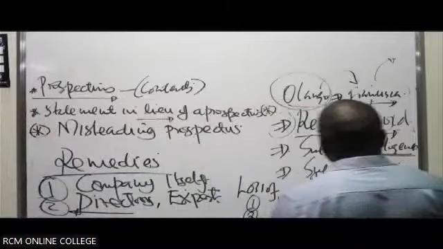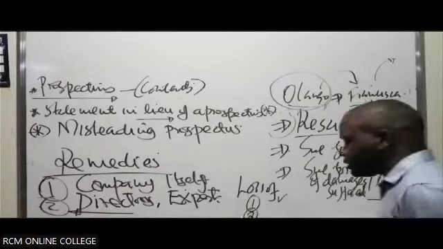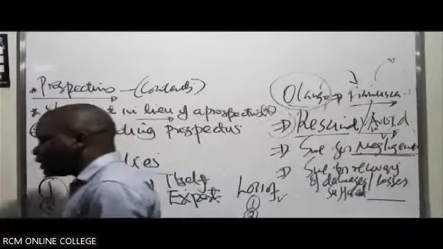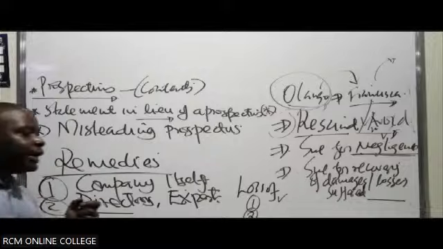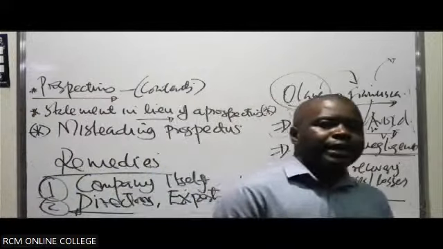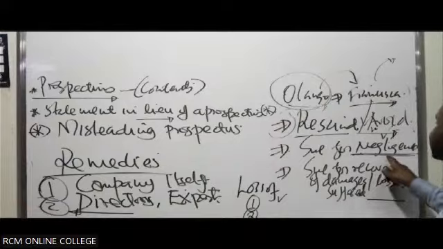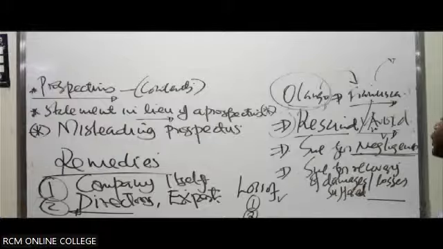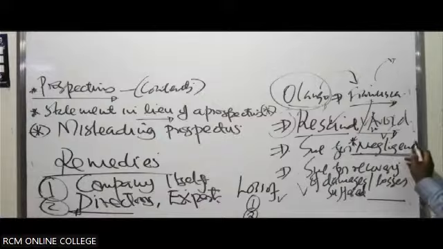So negligence, you must have actually been told about negligence. There are 3 elements of negligence that you can use to sue a party before a court of law. Number 1, you have to prove the party had a duty of care. Number 2, he failed on the duty of care. Number 3, you suffered a loss. You must prove, as an investor, that you suffered a loss. If you can't prove number 3, don't go for negligence, my friend. Maybe try these other ones. You will succeed. But if you can't prove you suffered a loss, then if you bring that before the court, you won't be able to succeed in suing for negligence.